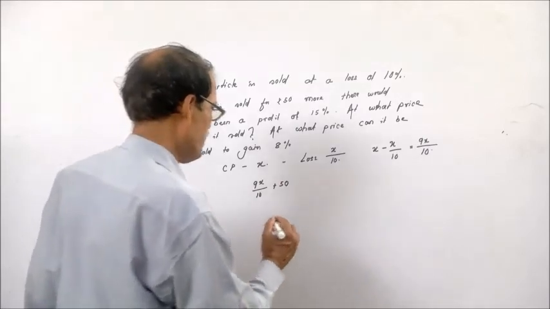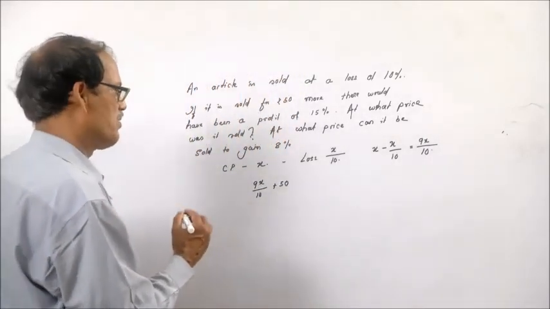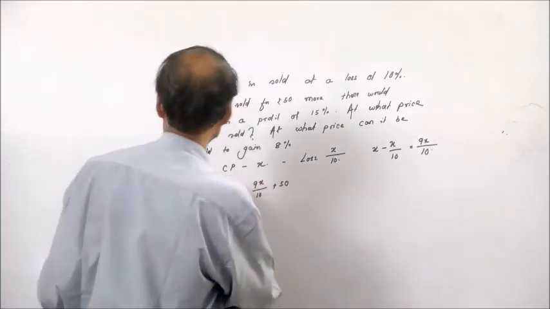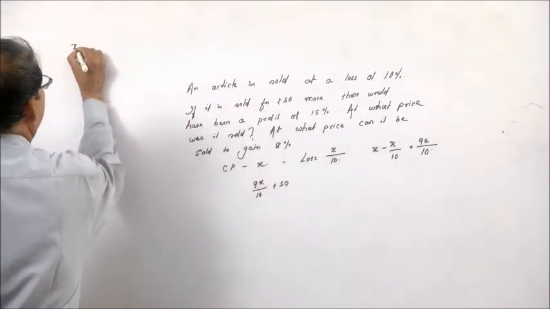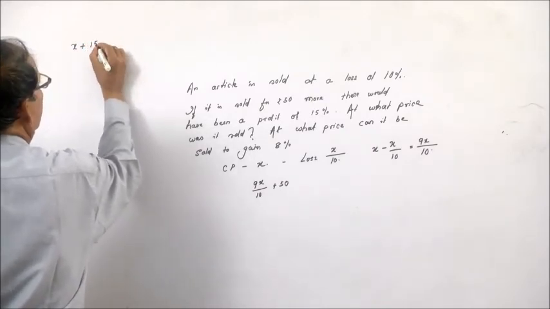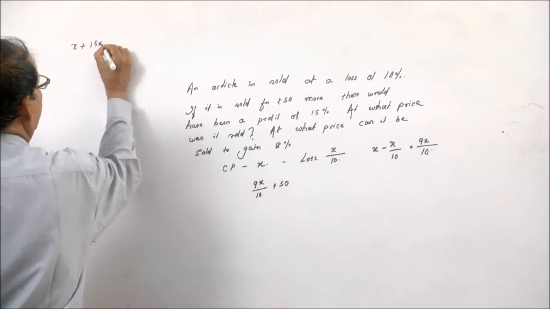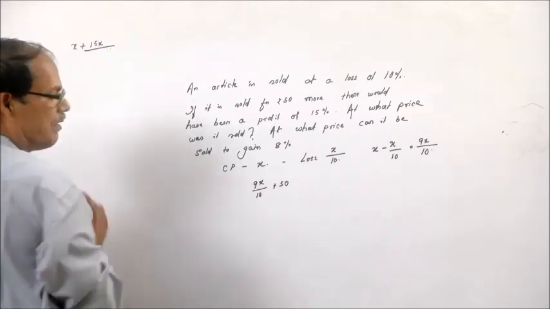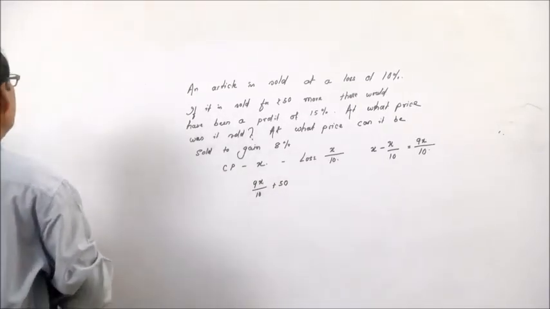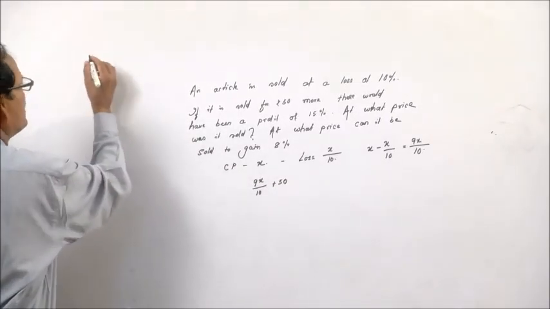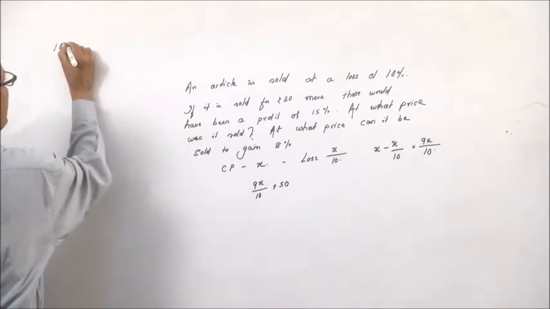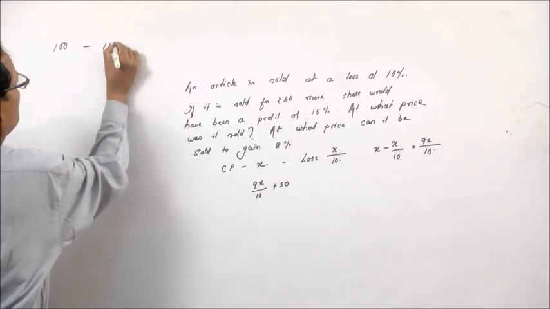Profit of 15% means that x plus 15% of x. Suppose when the cost price is 100, it will be sold at 115.